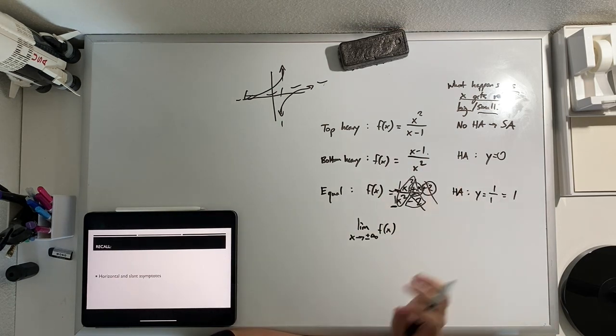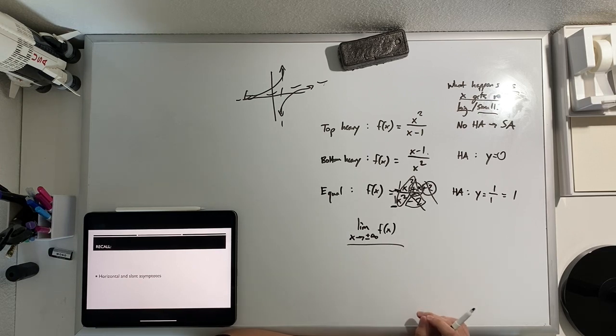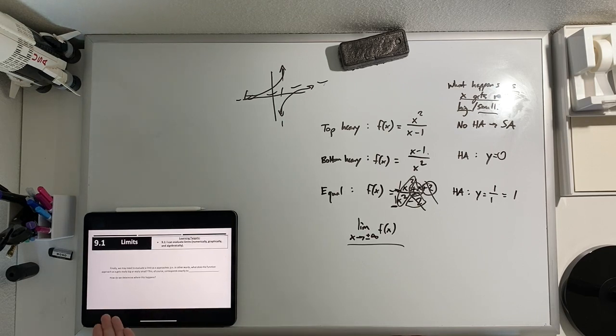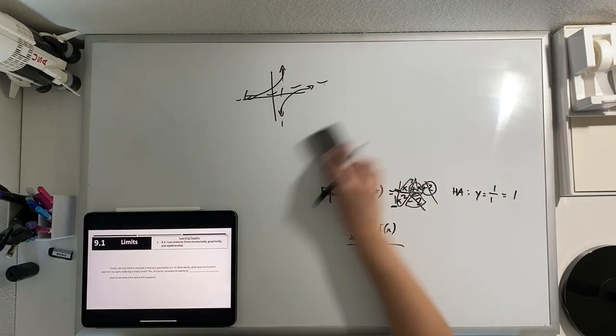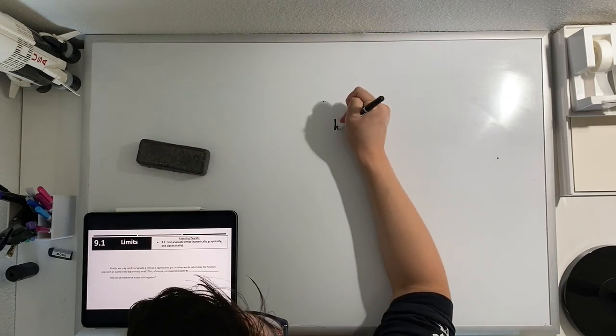So you already know this. You know these rules. There's not going to be anything new today. It's just different notation. That's all that we're talking about here. Okay. So finally, we may need to evaluate a limit as x approaches positive or negative infinity. So what happens to the function as x gets really big or really small? This corresponds exactly to horizontal asymptotes.